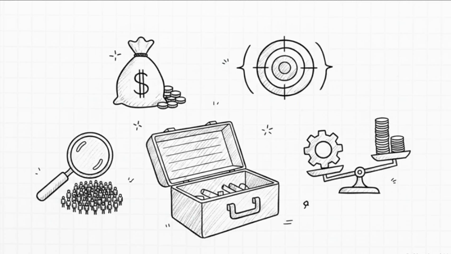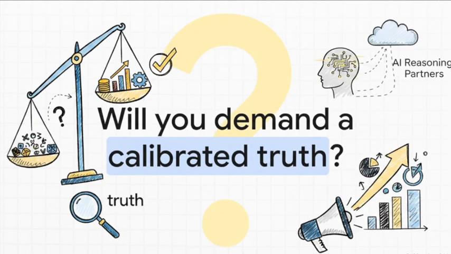The statistical significance verdict was never designed to answer the fundamental question that business demands of it. Business asks whether or not to act, and action requires evidence of absolute magnitude, not just a mathematical probability of reality. So, I leave you with this deliberate challenge. In your very next board meeting, when the slides are presented and the data is touted, will you passively accept a merely significant result, or will you enforce this rigorous new paradigm, leverage your AI reasoning partners, and demand a calibrated truth?